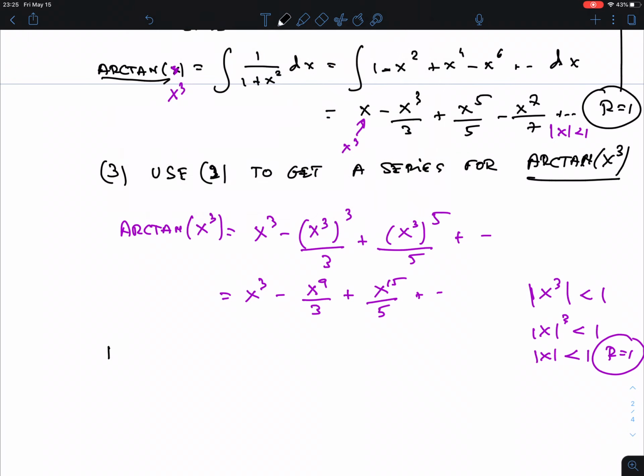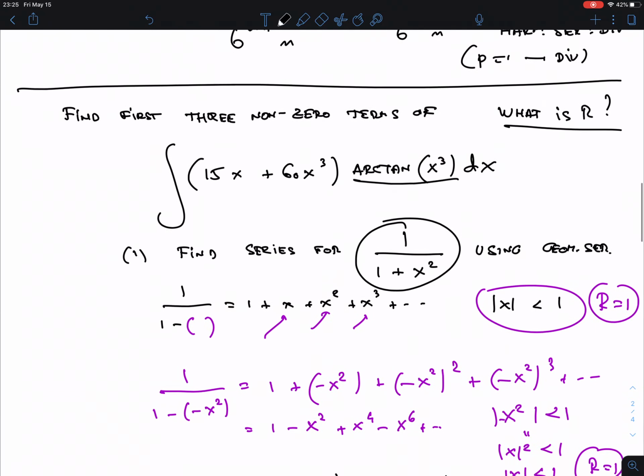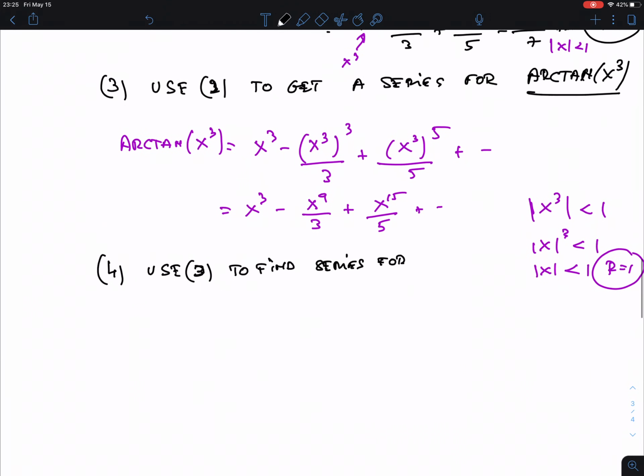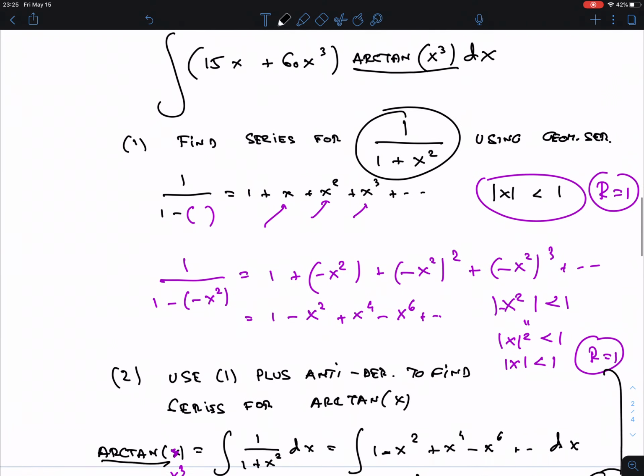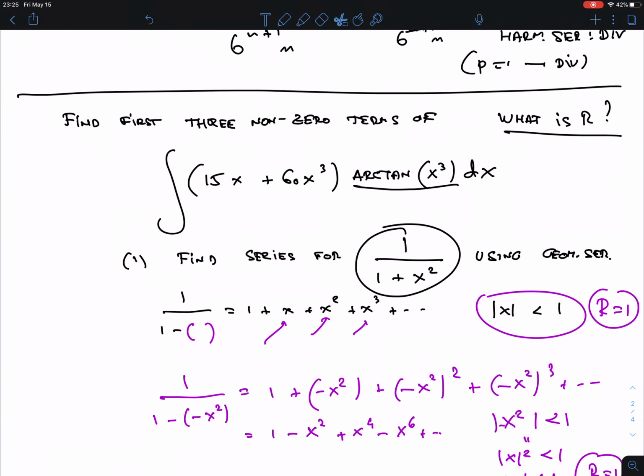Okay, step 4. We're almost getting there. Use 3, so what you just did, to find a series for the product now. The product was, let me see, 15x plus 60x cubed. Actually, I've seen somebody do this, and let me try this. Okay, and so now what? What do we do now?